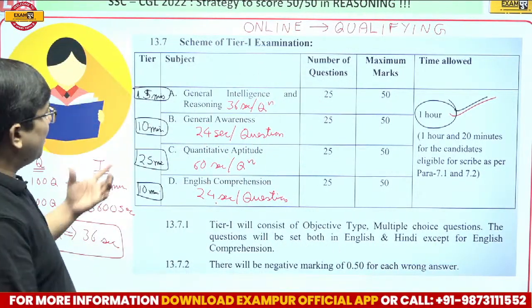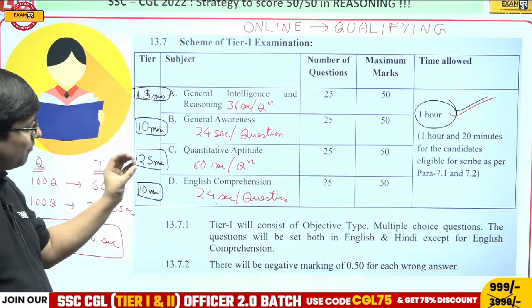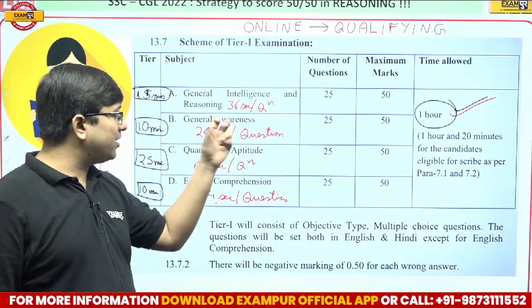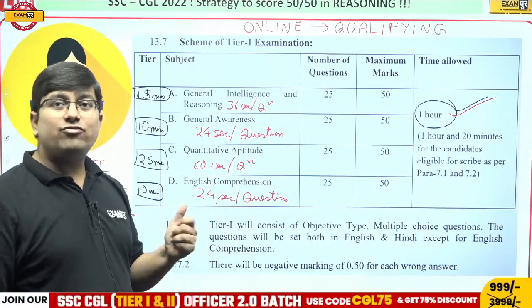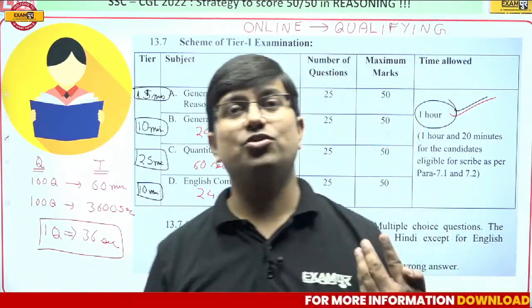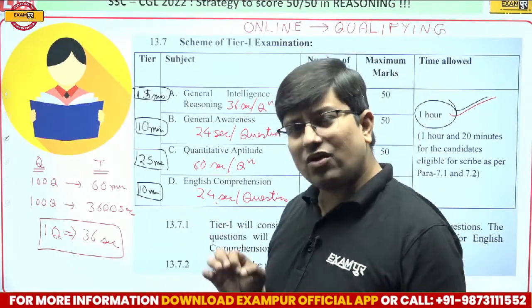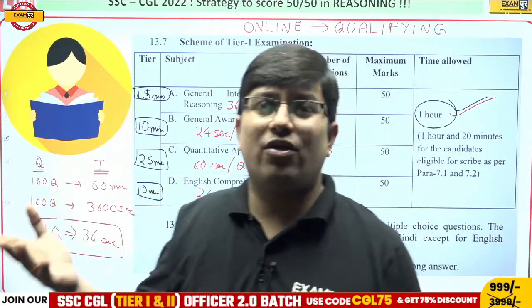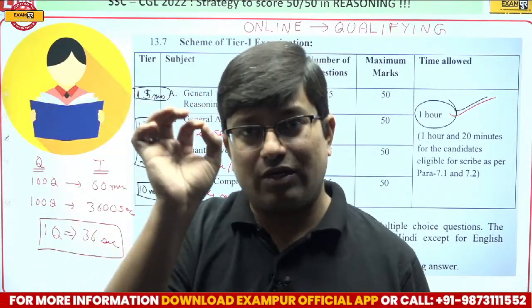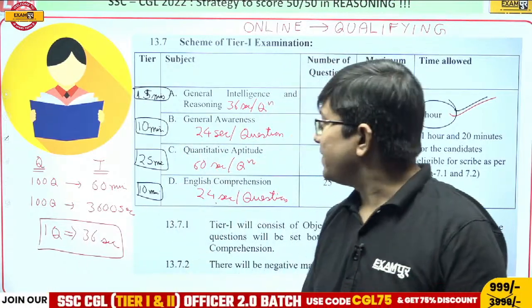Now see, I have already given you on average the broad timeline, in how much time you have to attempt which section, and how many seconds per question you have. After that, the second question is which section we should attempt first and which later. My dear students, this is such a question where one size fits all will not work. Which section to attempt first and which later is a subjective question. One strategy will not fit everybody.